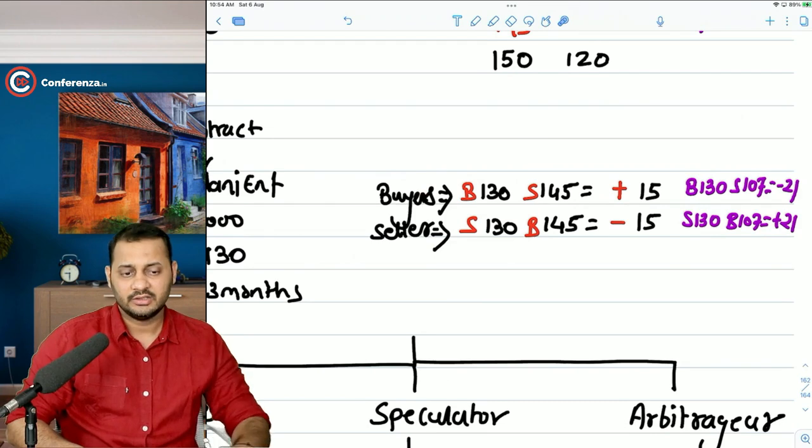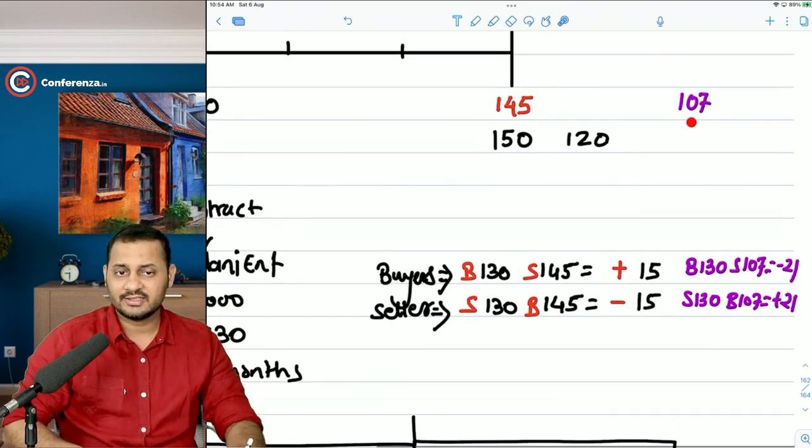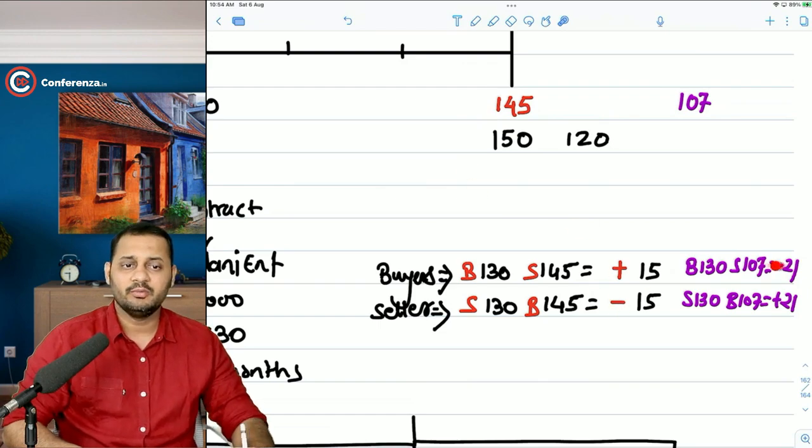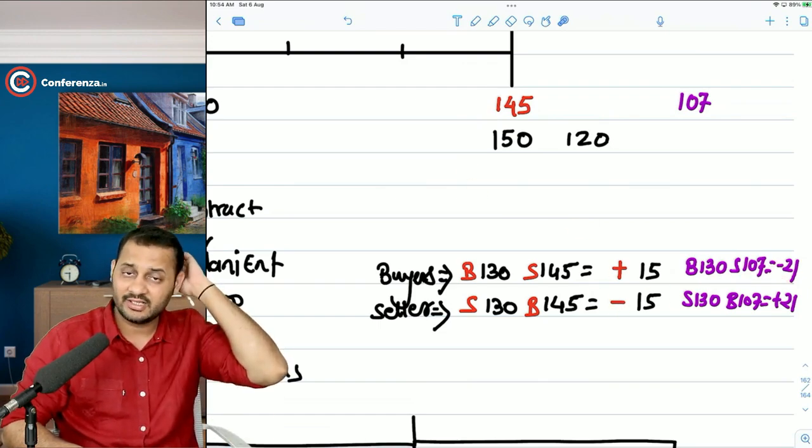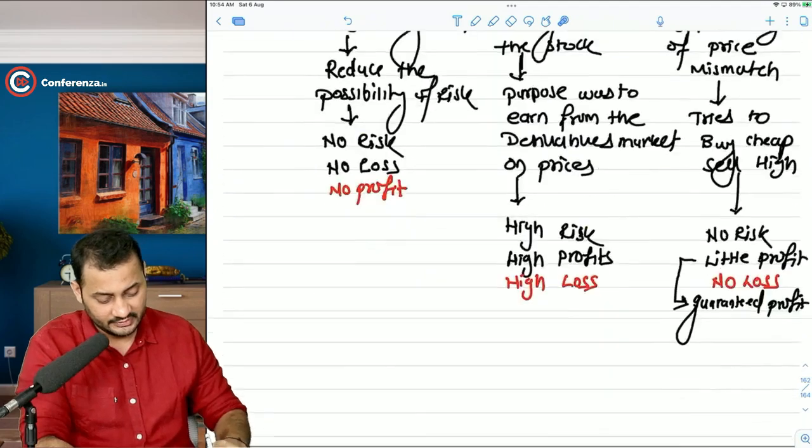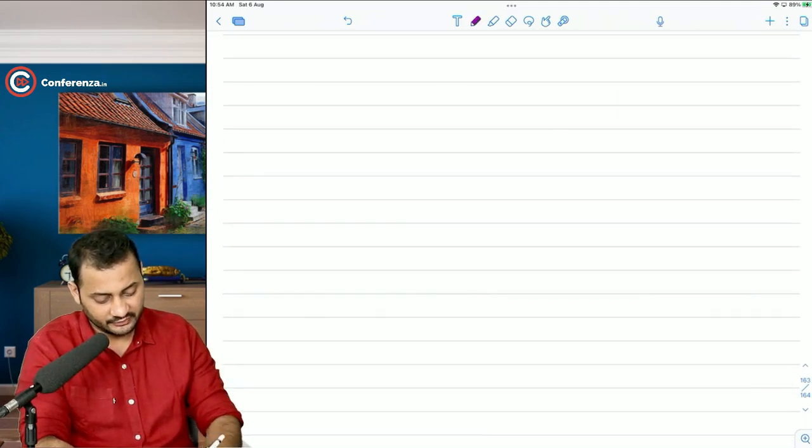So in this case, the seller is winning the game. In this case, buyer won the game. But whosoever will be facing the losses can default at the end, and that's why we need certain arrangements for that.